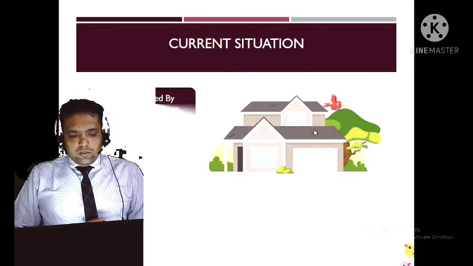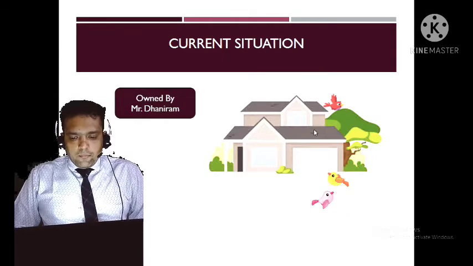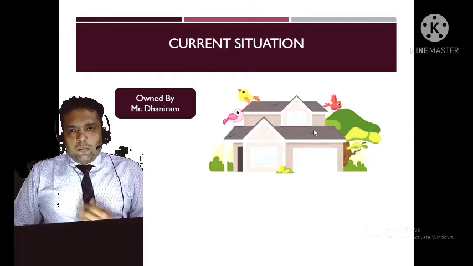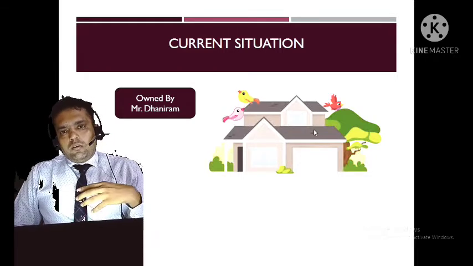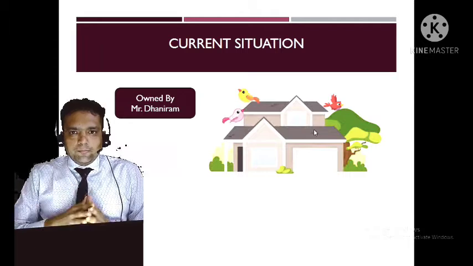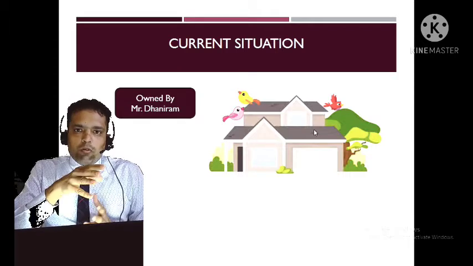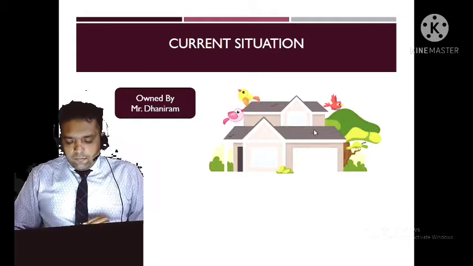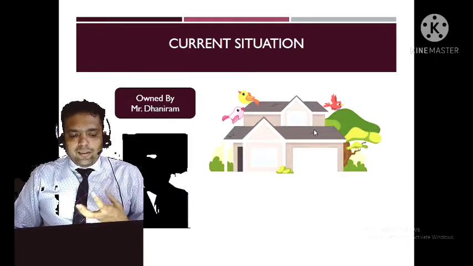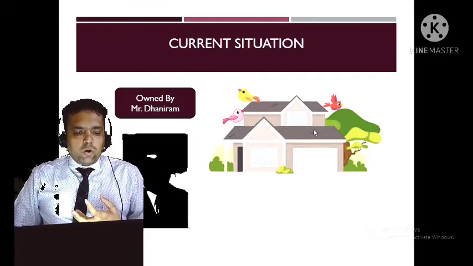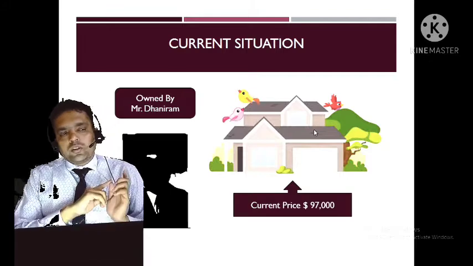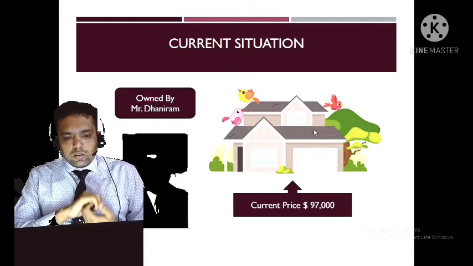There is one person called Mr. Dhaniram. He has a beautiful house, but he is worried because after 1 year Mr. Dhaniram is shifting to another city. He wants to shift from town A to town B. So he is worried whether he will be able to sell and whether he will be able to get the desired amount of money or not. The current market price of his house is $97,000.